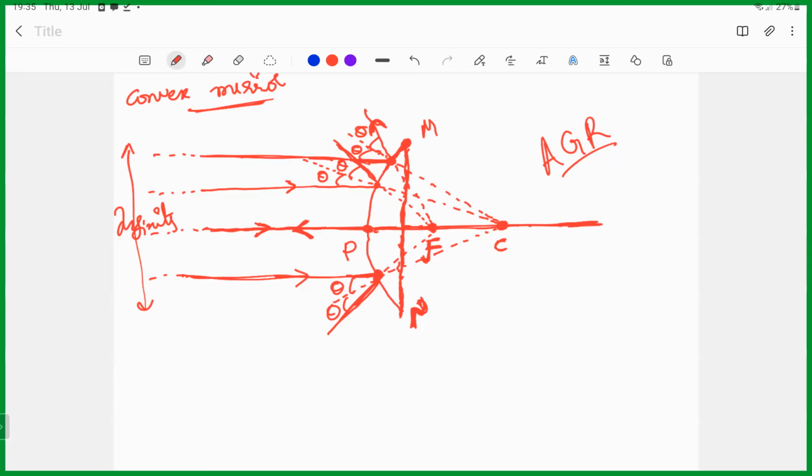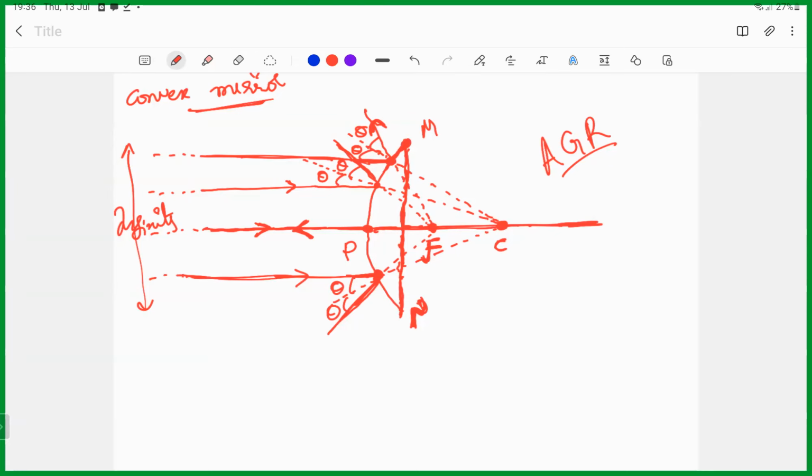Refractive indices. n1 is the refractive index of medium 1, where the incident ray is passing. So n2 will be medium 2, where this refracted ray is going. Those are n1 and n2. i is the angle of incidence. r is the angle of refraction.